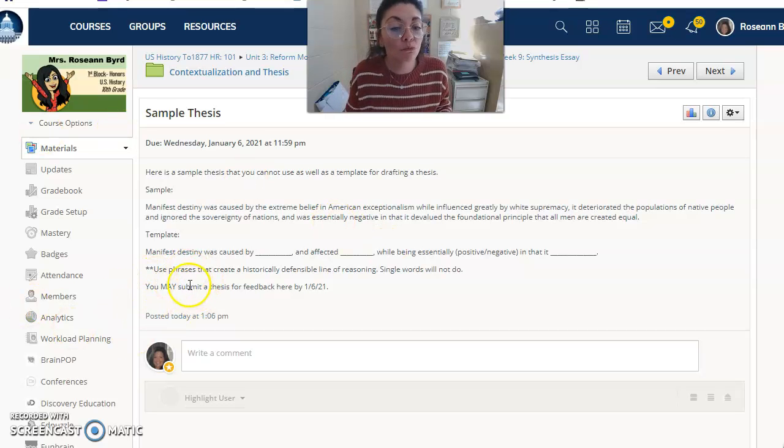And as stated here on the bottom, not required, but you may submit a thesis for feedback no later than the 6th of January 2021. So that concludes the first major step in your essay writing: the opening of contextualization, describing the broader historical context, and then the thesis statement. So that is ultimately the conclusion of your first paragraph.